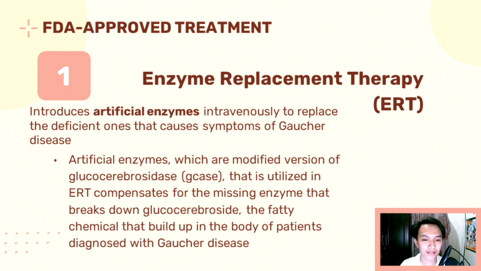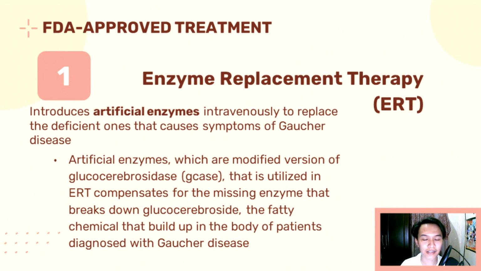For the management of the disease, currently, revolutionary and FDA-approved treatments to treat patients with Gaucher disease include enzyme replacement therapy and substrate reduction therapy. First, we have enzyme replacement therapy. This particular therapy introduces artificial enzymes intravenously to replace the deficient ones that cause symptoms of Gaucher disease.